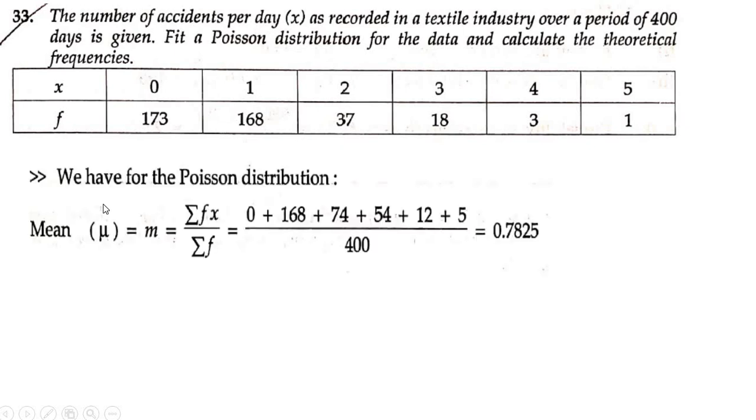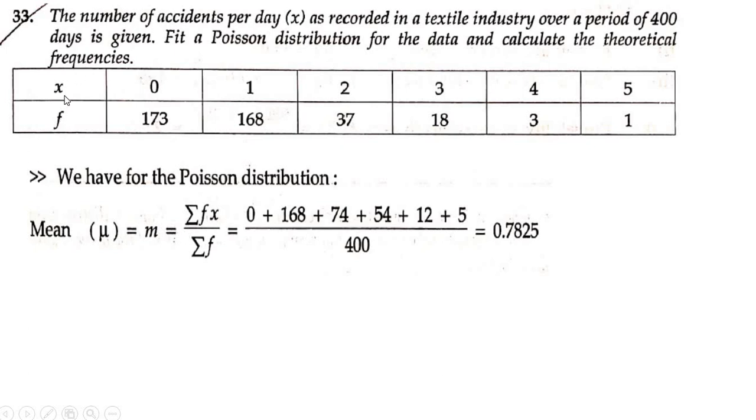So what is the formula to find the mean? It is the summation fx divided by summation f. And remember, mean mu is also equal to m. When frequency has been given, m is equal to summation fx divided by summation f. When a frequency distribution table is not given, then m is equal to n into p. That you have to remember.